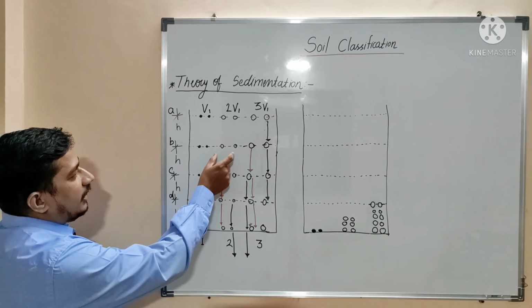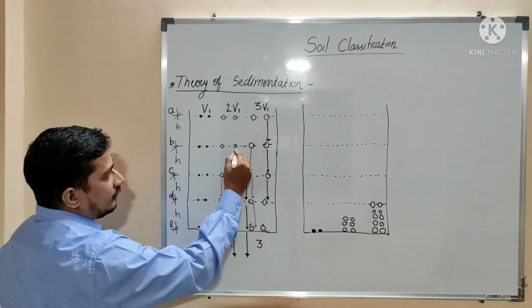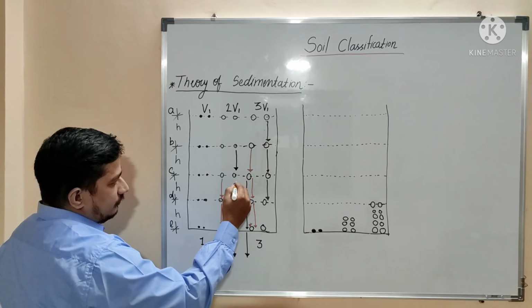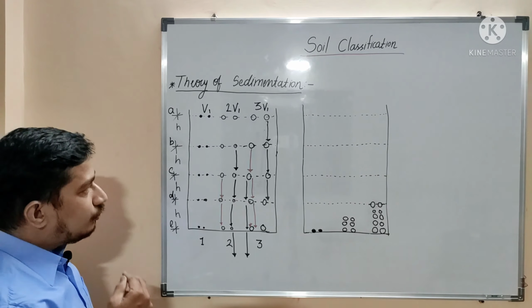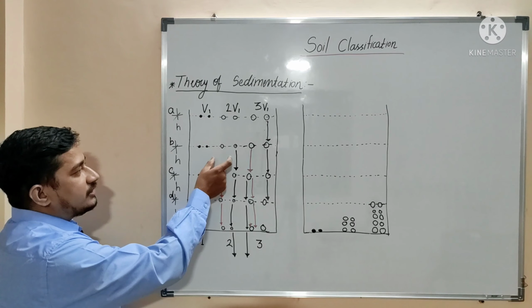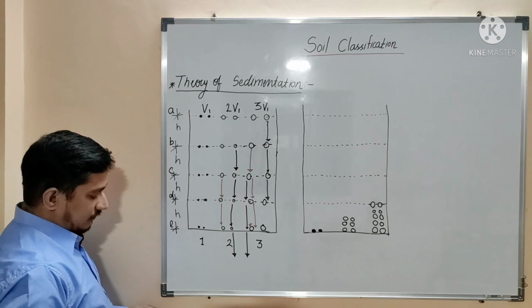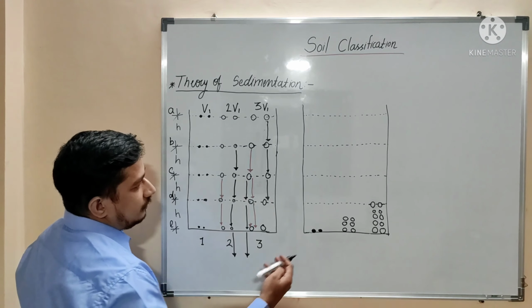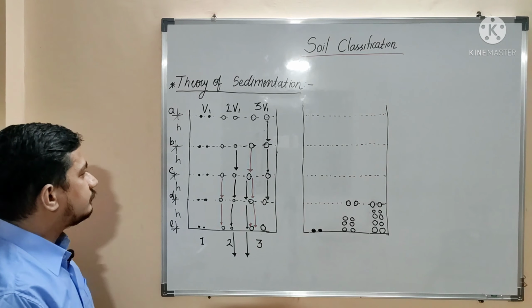The particle which is at level B is also going to travel by distance 2h. So h plus h. Okay, so the new level of the particles which are at B will be level D. So it will be like this.